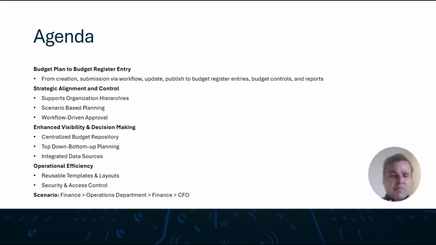Some of the benefits of advanced budgeting are strategic alignment and control. What it means is it supports organizational hierarchies. So you could build hierarchies. The hierarchy that I'm going to cover today is: finance prepares and sends last year's budgets to the operations department, IT department, sales and marketing department. They fill out the budget plans and submit them back to finance for approval. Finance either reviews, rejects, modifies, publishes the budget plan again, and then sends it off to the CFO for final approval.